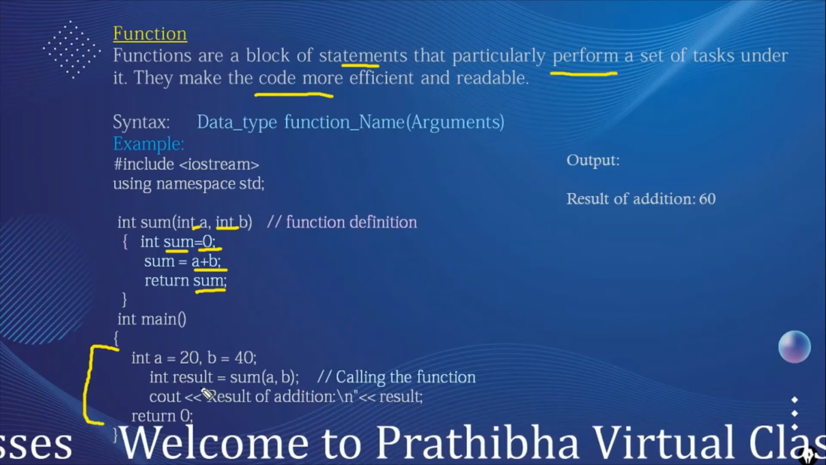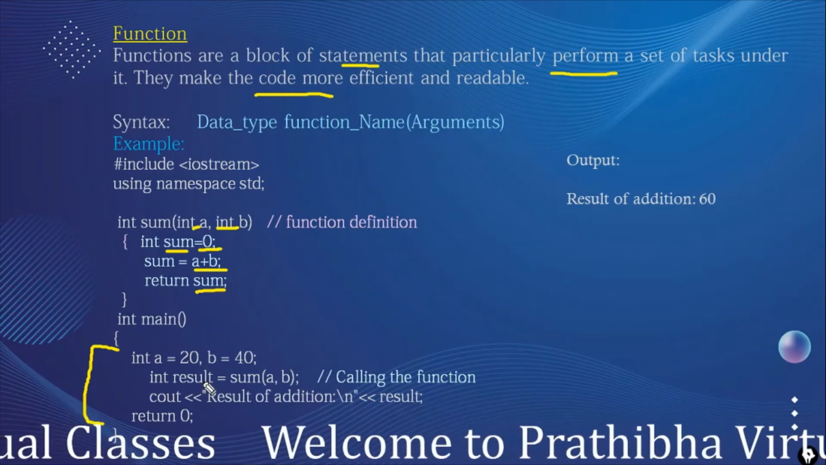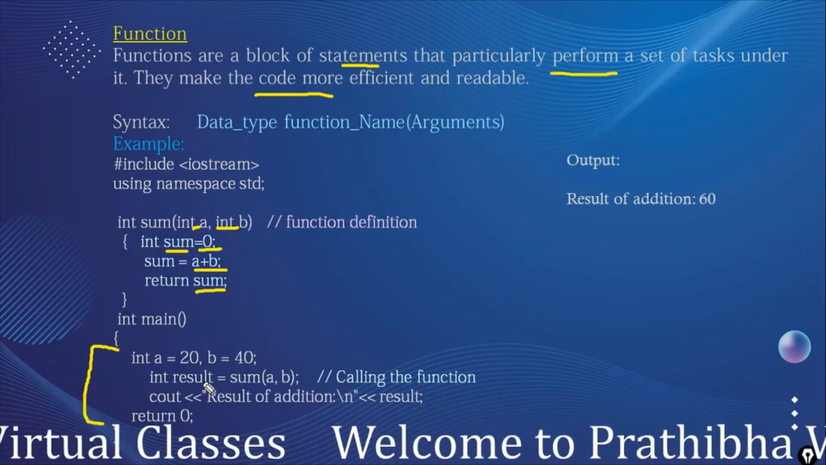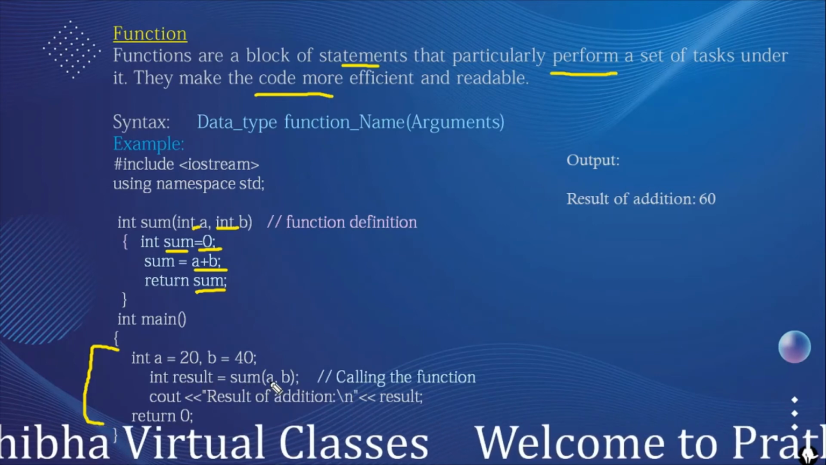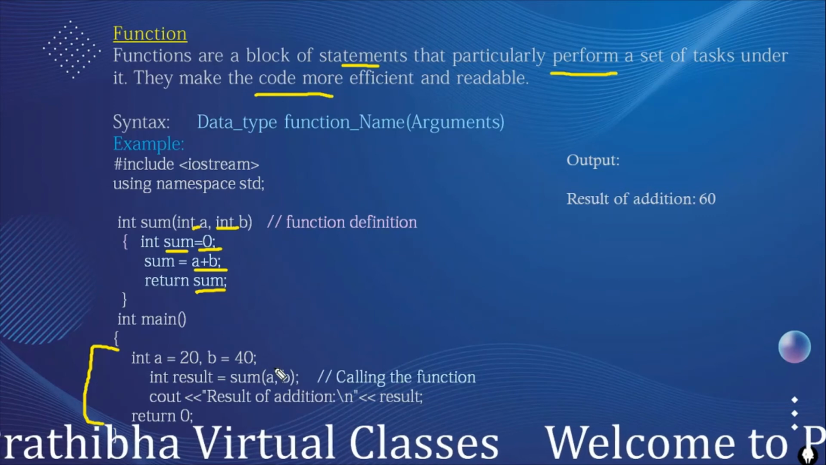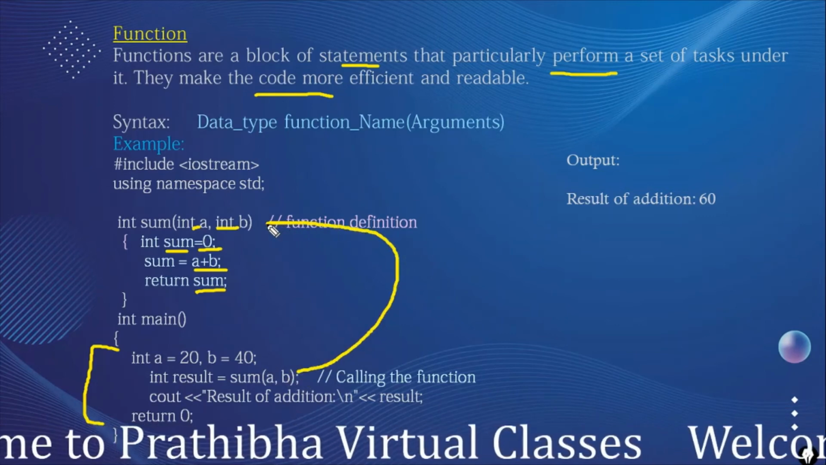And here we are using int result. Result is used to store the result of the sum function. Here we are calling sum, and the values 20 and 40 are passed here, the calling function passing them as arguments.